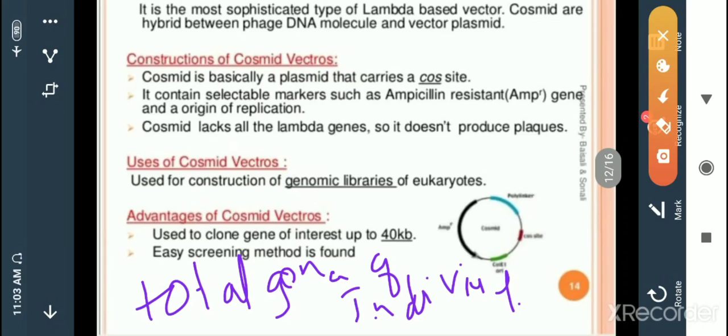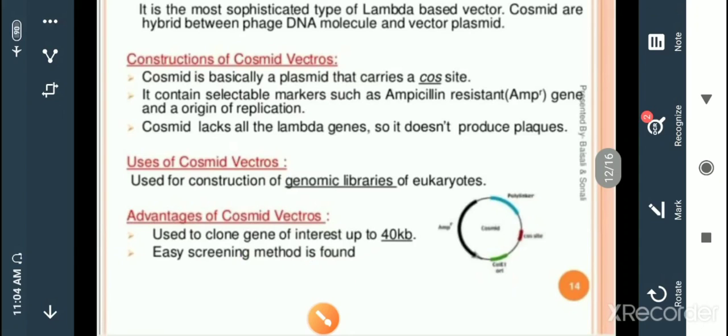The sum of the genes of an individual is called the genomic library. If suppose I am here, what is my genomic library? How many genes are present in my body, that is the genomic library. So the sum of the genes of an individual in eukaryotes is called the genomic library.